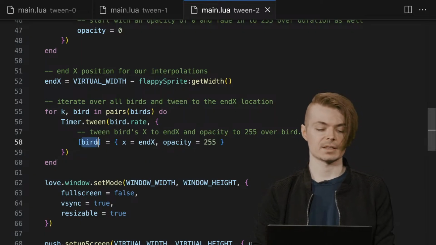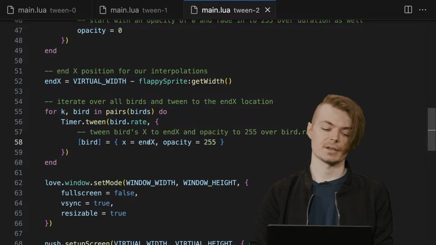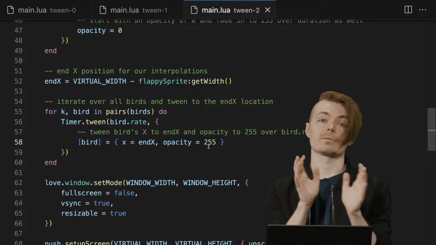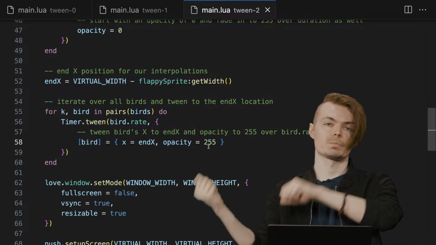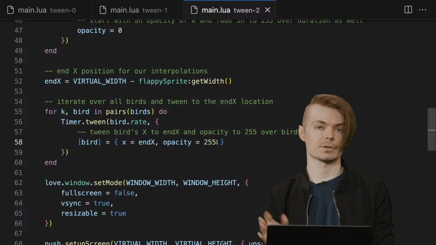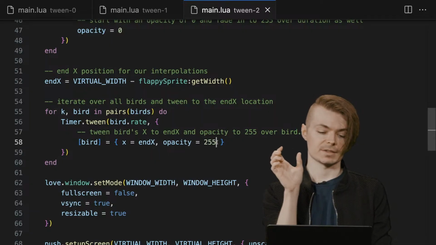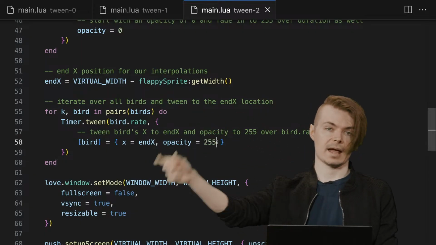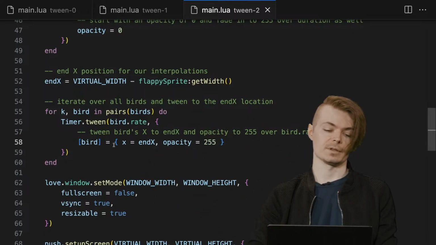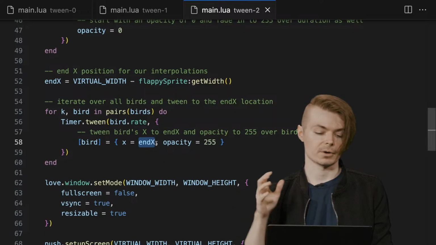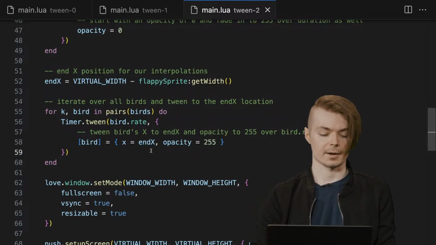But here we're saying, I want to take the bird and interpolate its x to end x and its opacity to 255. So whatever it is at this moment in time, it's going to perform an interpolation on that for us. And we can pass in any number of fields we want, assuming that the field exists within the bird on the left-hand side already, and this end value is an expression that is derivable right now.